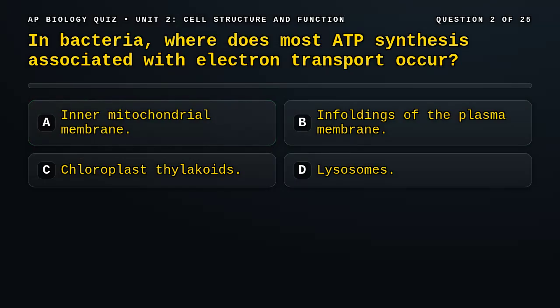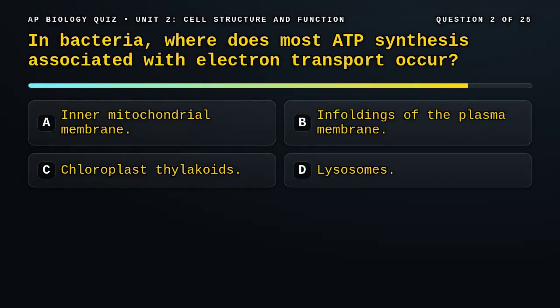Question 2. In bacteria, where does most ATP synthesis associated with electron transport occur? A. Inner mitochondrial membrane. B. Infoldings of the plasma membrane. C. Chloroplast thylakoids. D. Lysosomes.